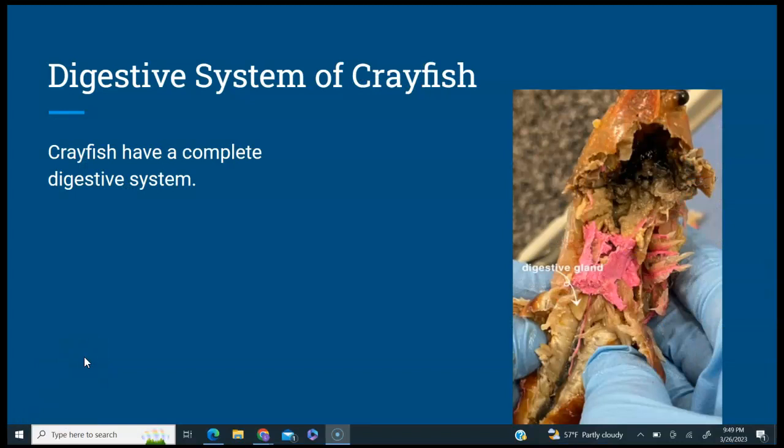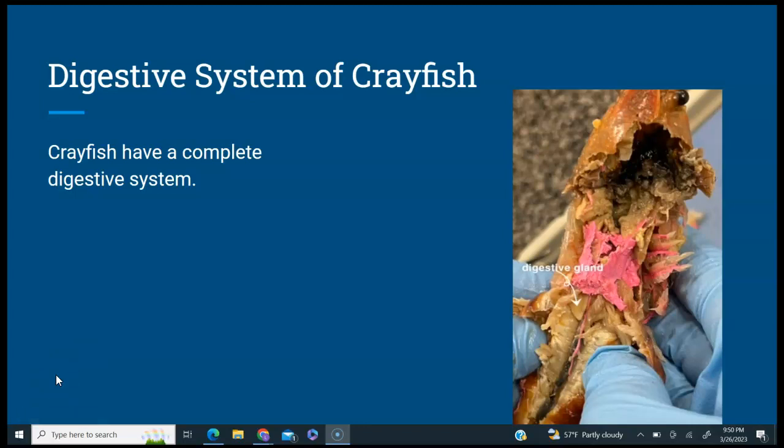While squids use their tentacles and beaks, the crayfish uses claws to catch and tear apart their food. The food is ingested into the mouth, then into the esophagus. The food is then initially digested in the cardiac stomach, which is lined with gastric teeth that grind the food into smaller pieces. It then travels to the pyloric stomach to absorb the nutrients. Then the waste goes through the intestine and to the anus for excretion.